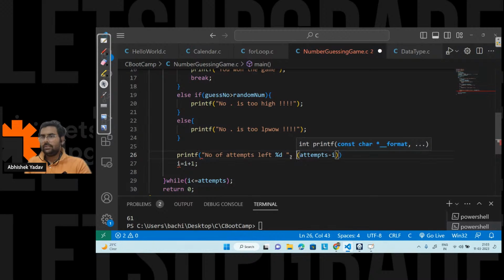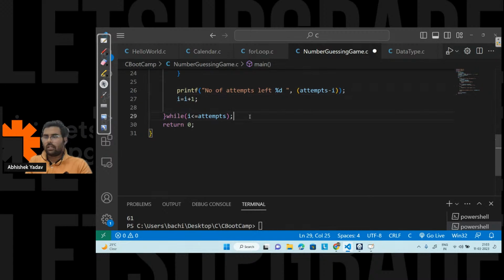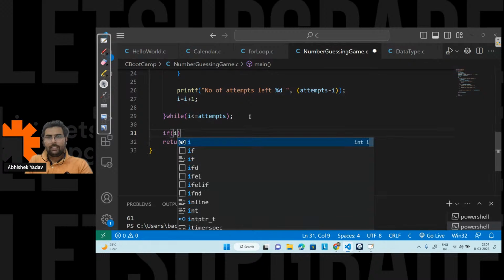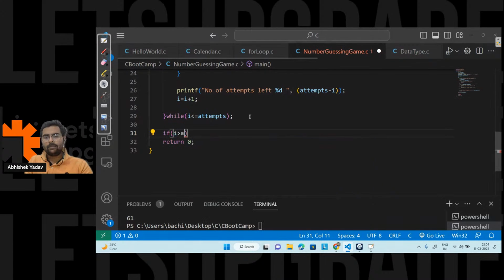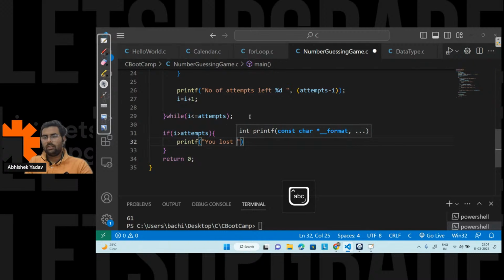So now I'm done with the code, and after moving out of the while loop, I have to write a check that, hey, if the value of I is greater than attempts, I will print that, hey, you lost the game. Printf you lost the game, right?